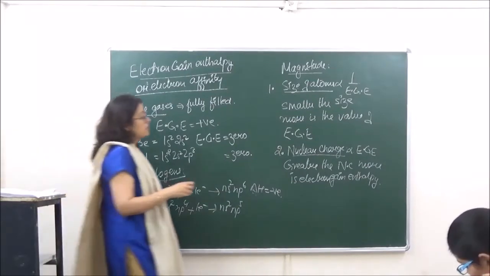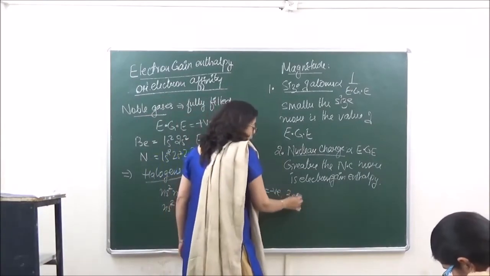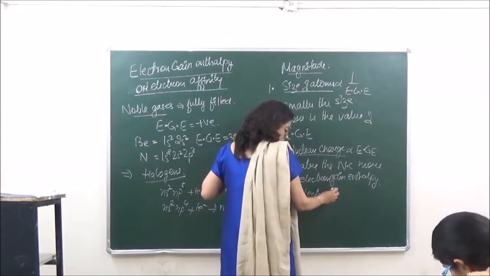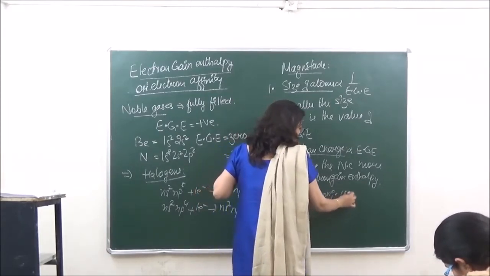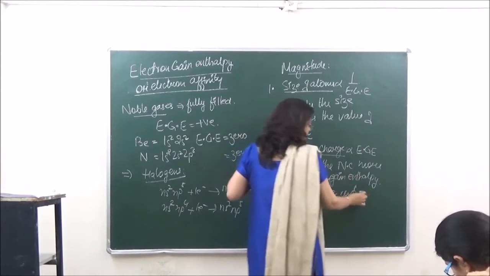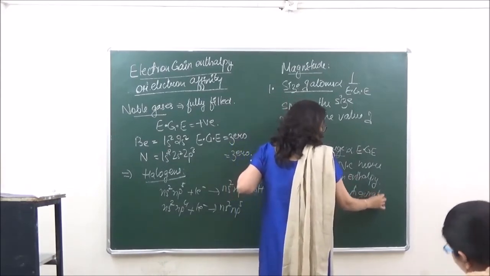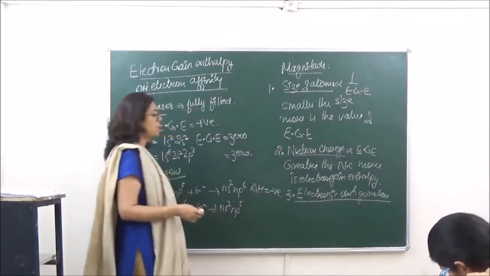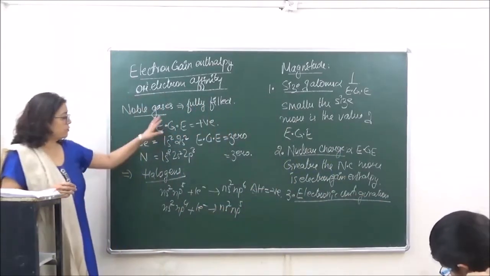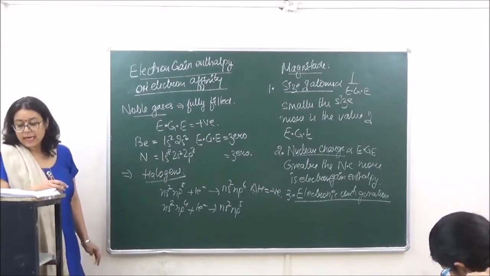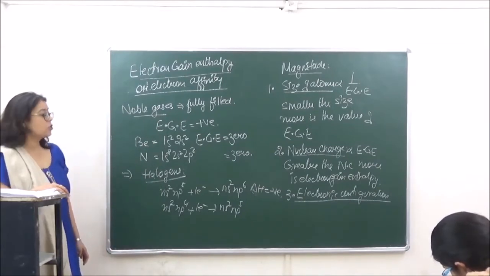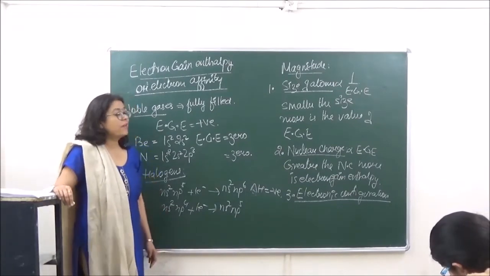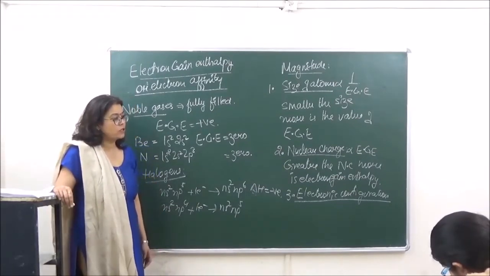Then the third factor is electronic configuration. When we are talking of electronic configuration, we have already discussed over here that elements having stable electronic configuration, whether it is fully filled or half filled, have very less tendency to accept electrons.